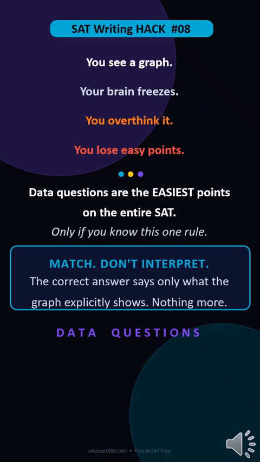You see a graph on the SAT, and your brain freezes. You overthink it. You lose easy points. Stop. Data questions are the easiest points on the entire test if you know this one rule. Match. Don't interpret. The correct answer says only what the graph explicitly shows. Nothing more. Let me show you.